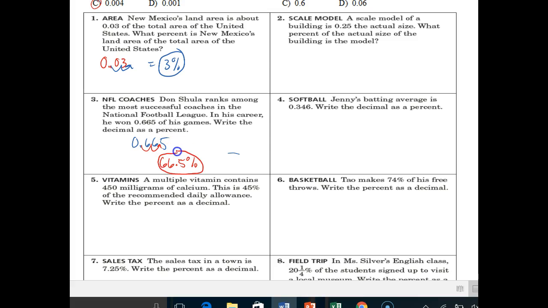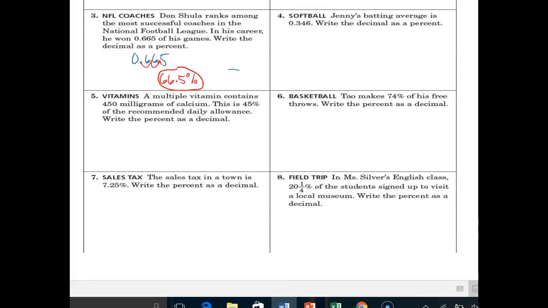Circle your answer. Vitamins. A multiple vitamin contains 450 milligrams of calcium. This is 45% of the recommended daily allowance. Write the percent as a decimal, so 45%. And this time we want to write that as a decimal, so once, twice, equal to 0.45.